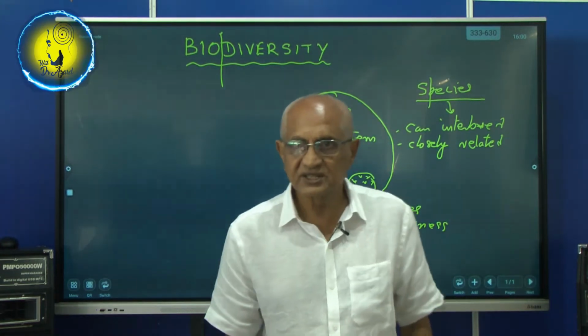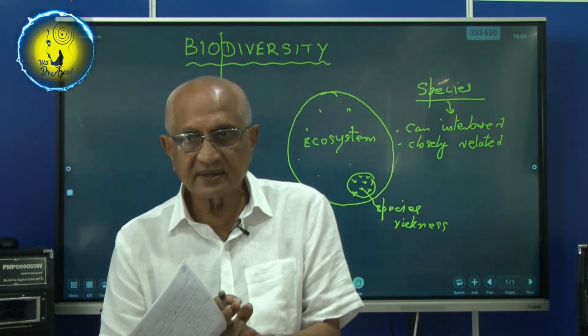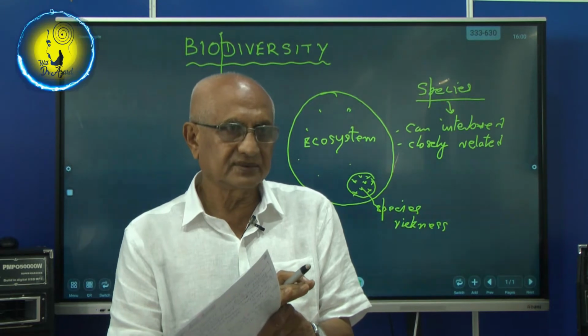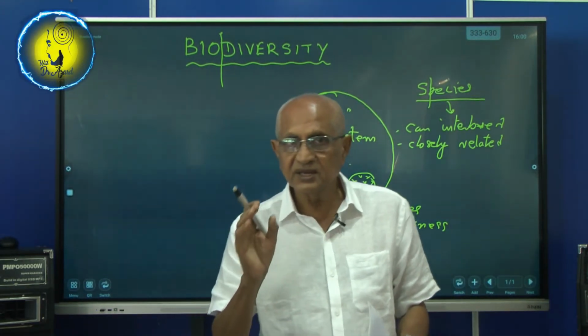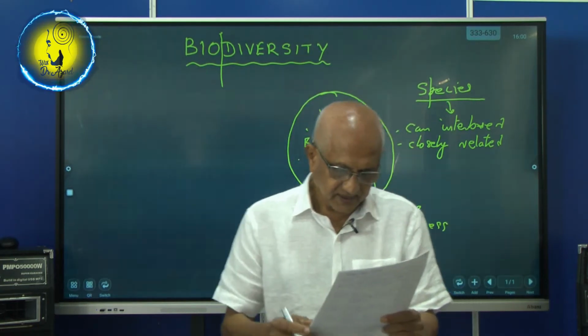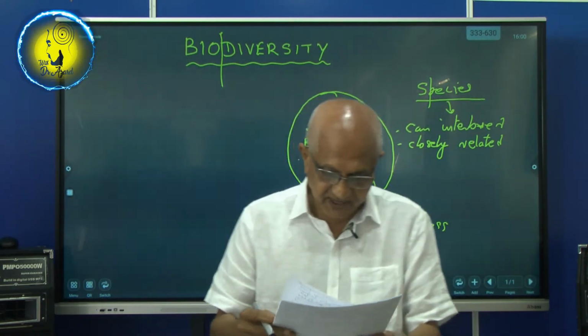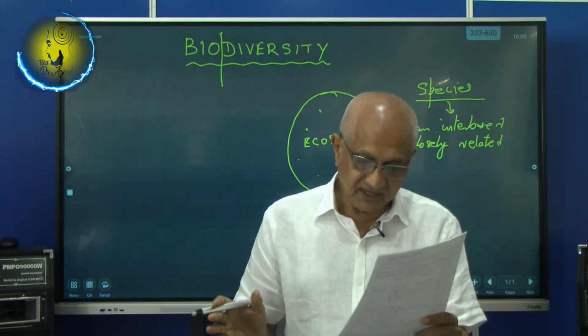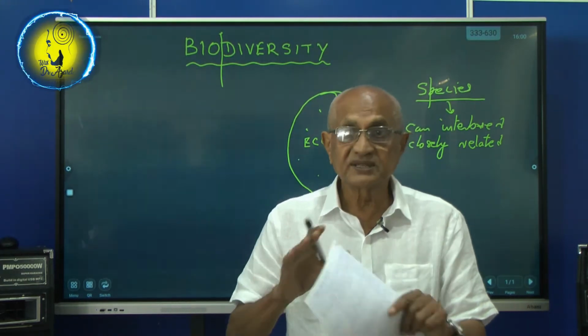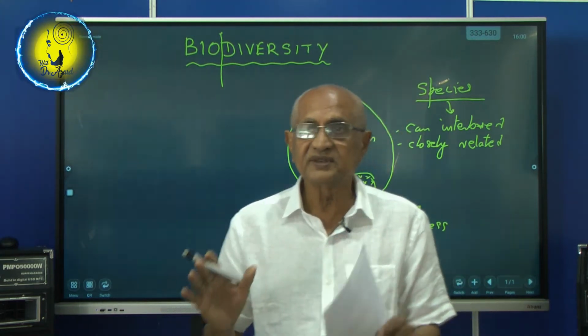When we talk of a species, we say they are closely related and they can interbreed, so they can produce offspring. That is how we identify the meaning of species. Then ecology. What is ecology? Various species are part of a complex system, interaction with the physical world.